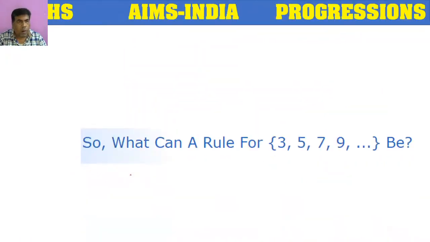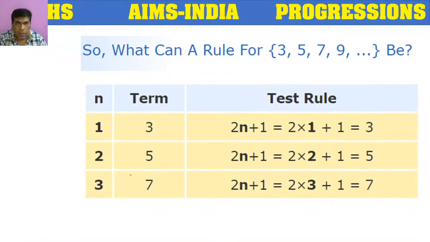Let's see the formula of the same sequence. So now we have a sequence 3, 5, 7, 9. What is the rule for this? We can write it as 2n plus 1. In n's place, if we take 1, what happens? 2 into 1, 2 plus 1, 3. If we take 2 into 2, 4 plus 1, 5. If we take 3, 6 plus 1, 7.